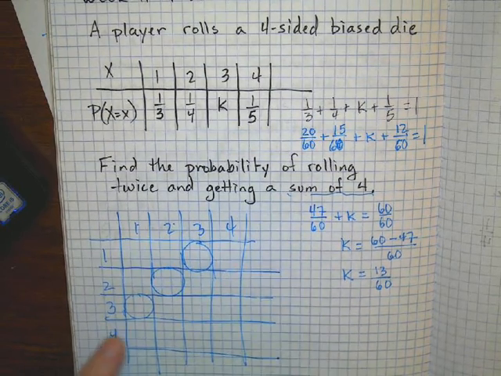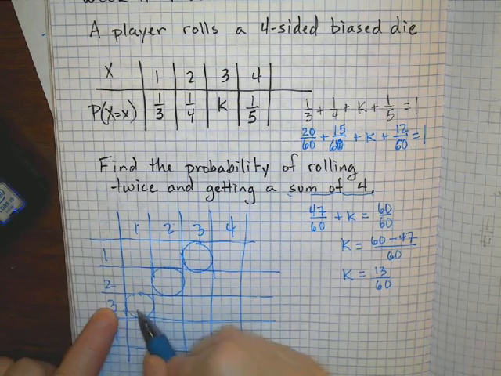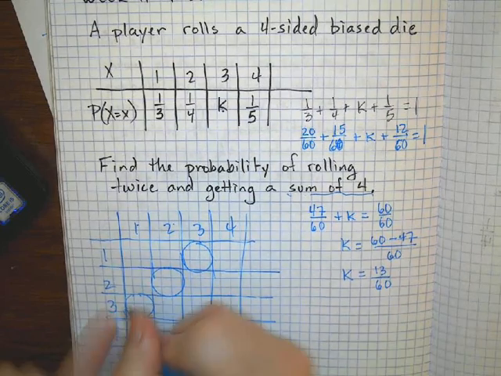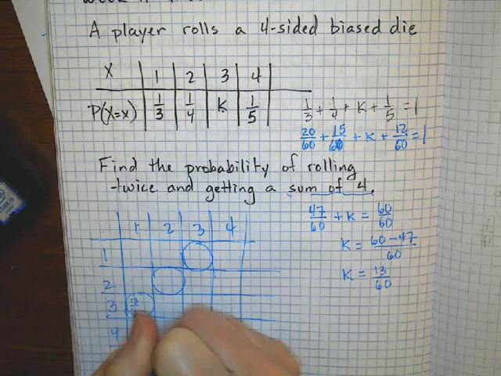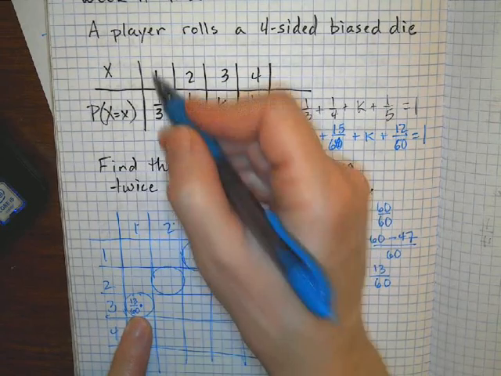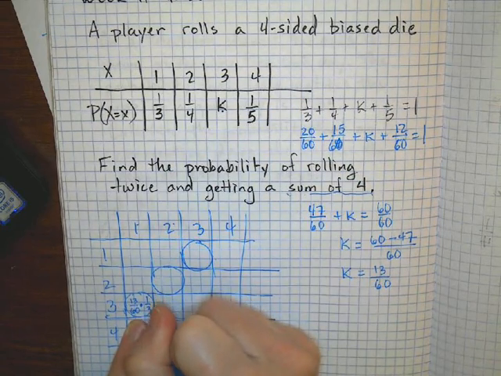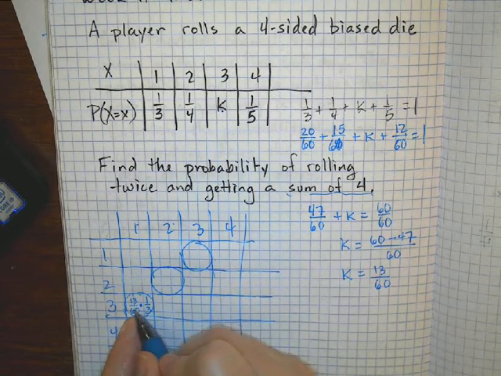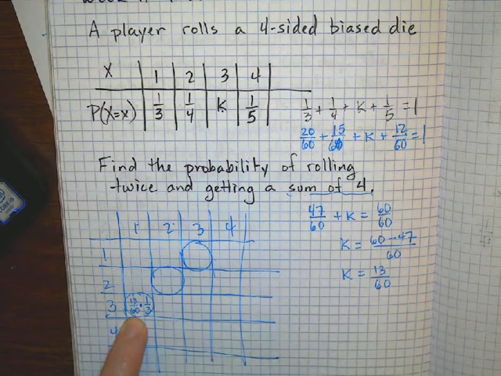So the probability of getting a 3 is k, and I now know what k is. K is 13 over 60. And then I'm going to multiply that by the probability of getting a 1, which is 1/3. So this one right here would be 13 over 60 times 1/3. Let's get a better color.